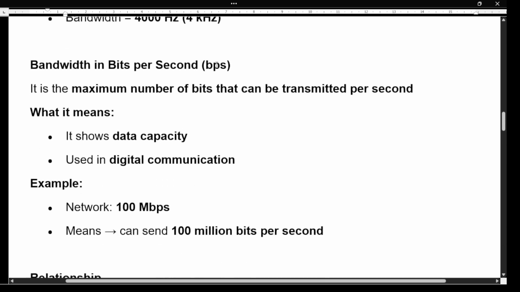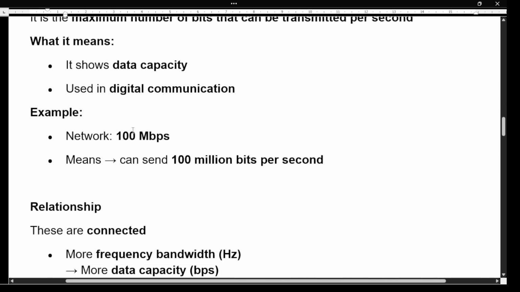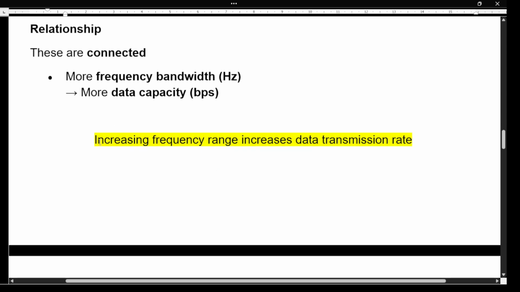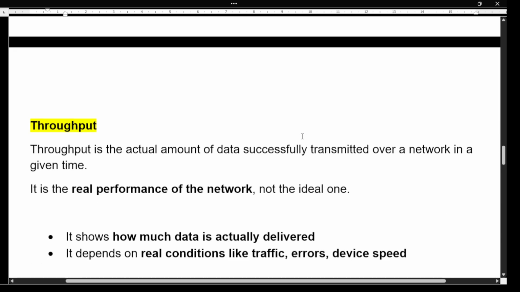Bandwidth in bits per second. So this is actually about data capacity. It is the maximum number of bits that can be transmitted per second. So it is used in the digital communication. For example, network is equal to 100 Mbps. It means it can send 100 million bits per second. So how they are connected means more frequency bandwidth means more data capacity. Okay, so this you should need to remember every time. Increasing frequency range increases data transmission rate.